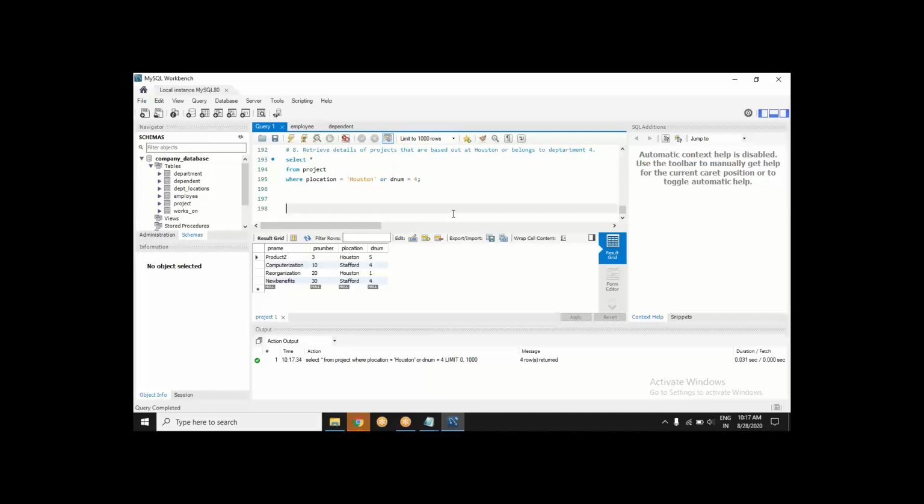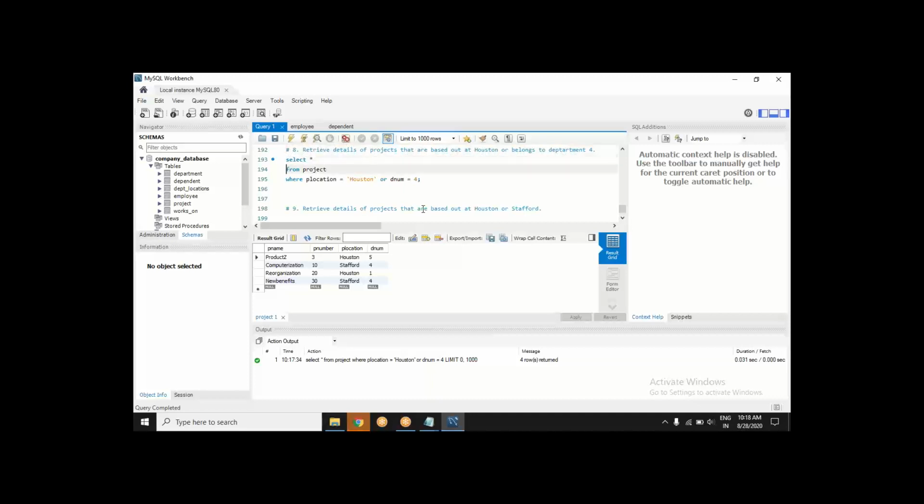Next question, somebody can please give me. Yes, Jagadish. In the question, they mentioned that projects are based out at Houston.